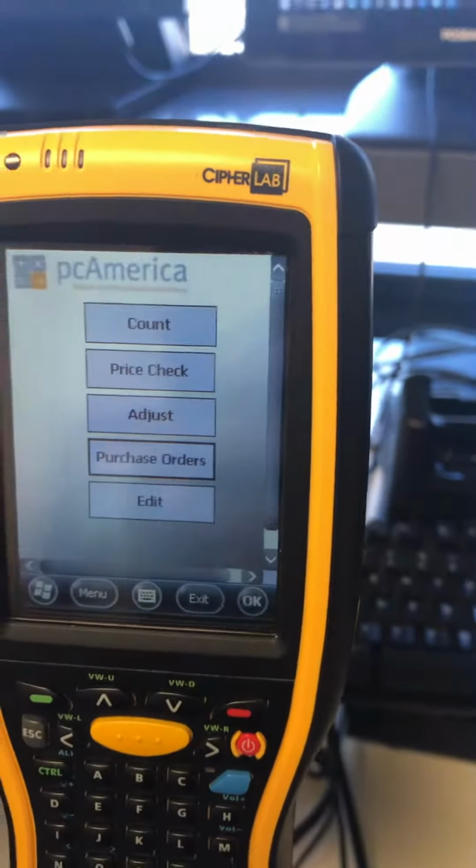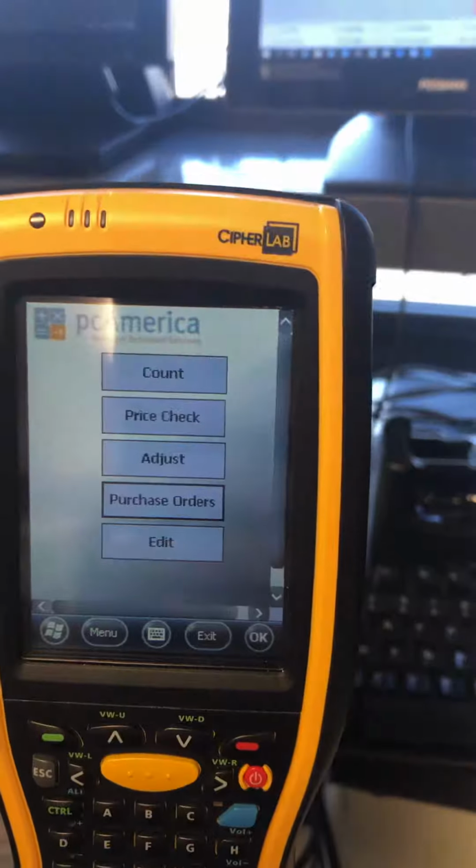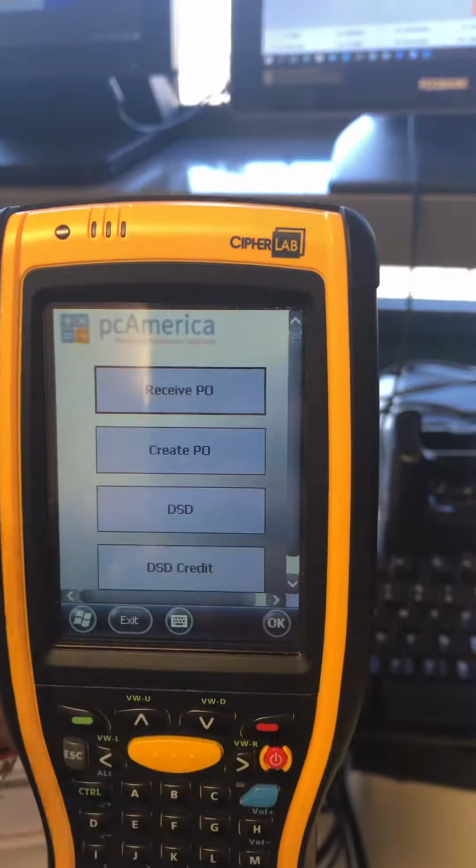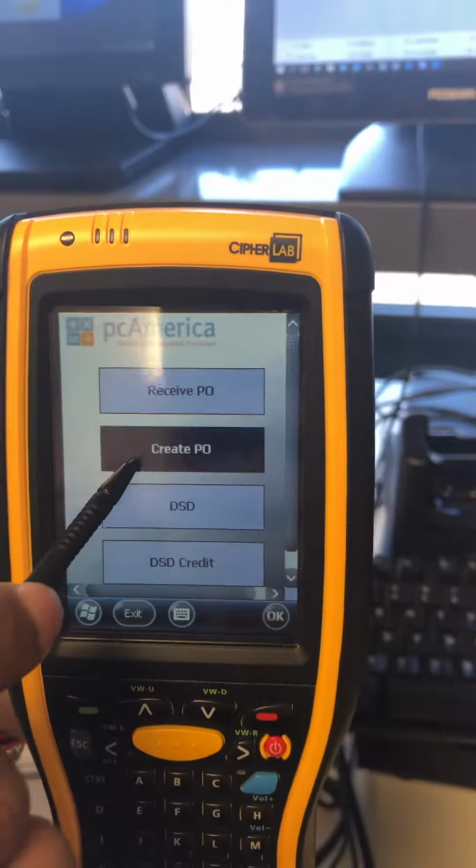Cipherlab 9700 with Cash Register Express. This is the purchase order function. So we're going to go into our purchase orders. We're going to create a new purchase order.